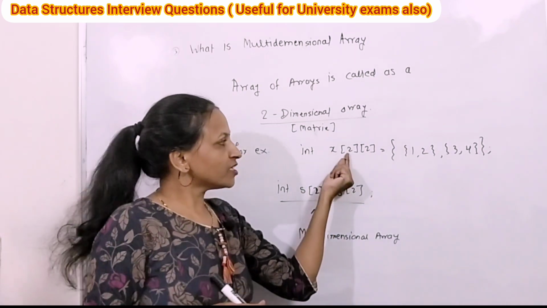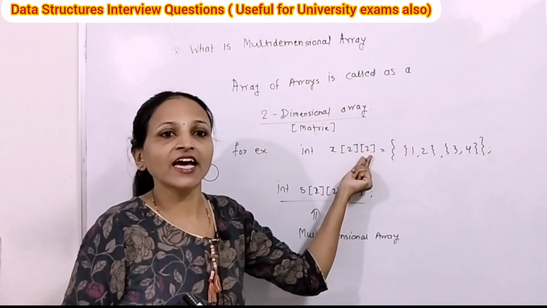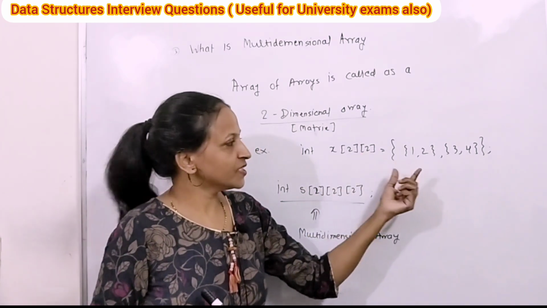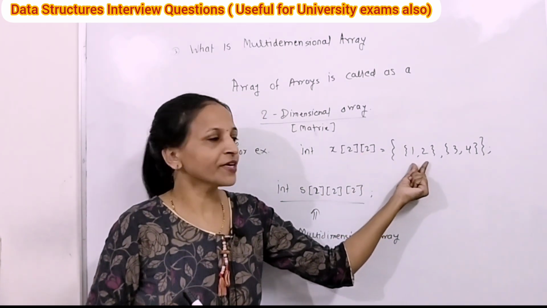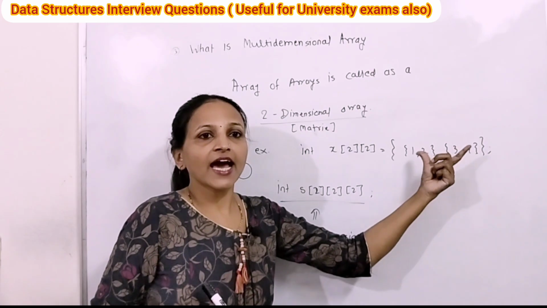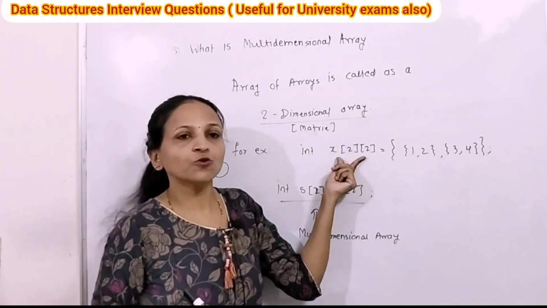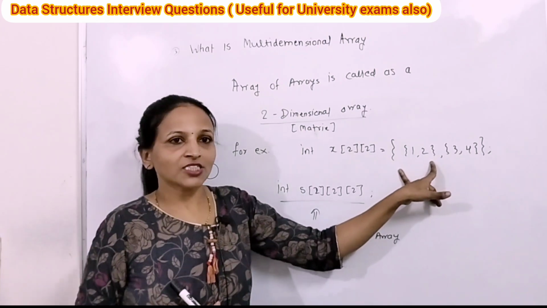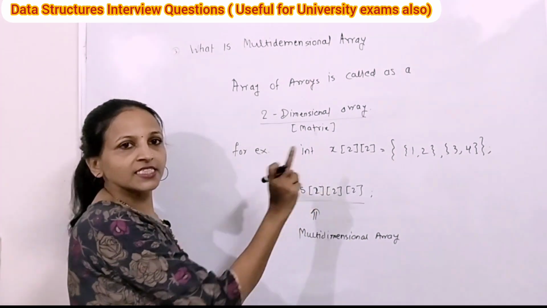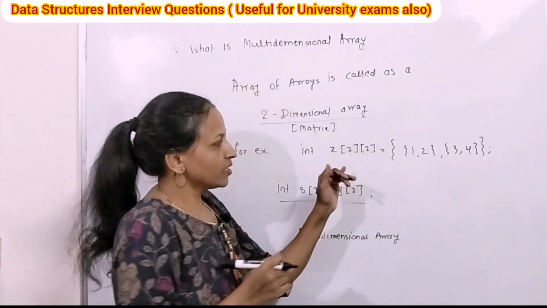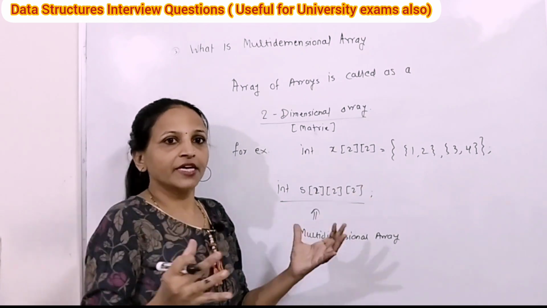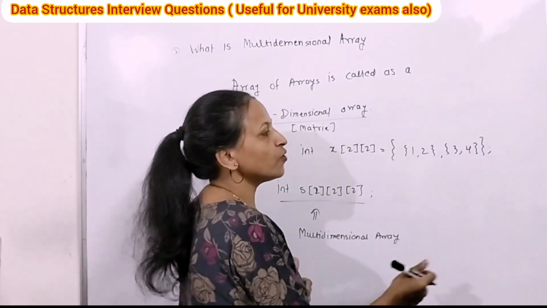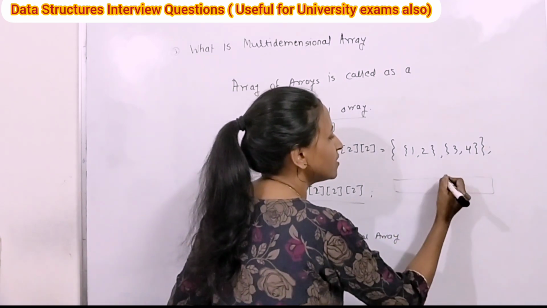Okay, this means the first element of that array is an array of size 2, and the second element is again of size 2. Here I am just grouping two arrays together, and an array of two arrays is nothing but a two-dimensional array. This is the structure. Whenever we create an array like this, internally 4 elements will be created. The first row has 2 elements, the second row has 2 elements. For 2 arrays the memory will be allocated.